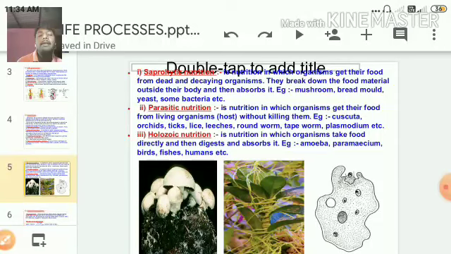Such organisms are said to be saprophytes, and such a mode of nutrition is said to be saprophytic mode of nutrition. For example, mushroom, bread mold, yeast, and some bacteria.